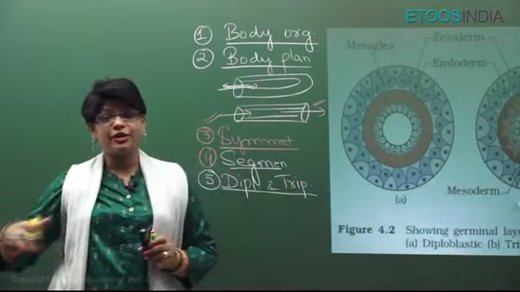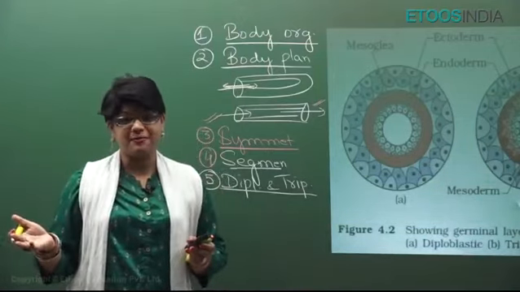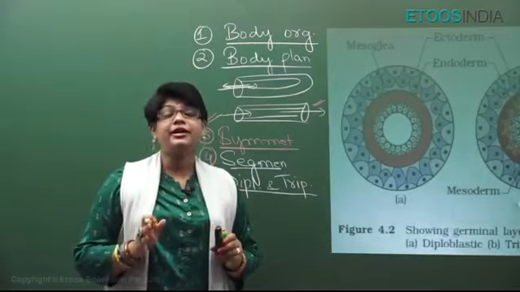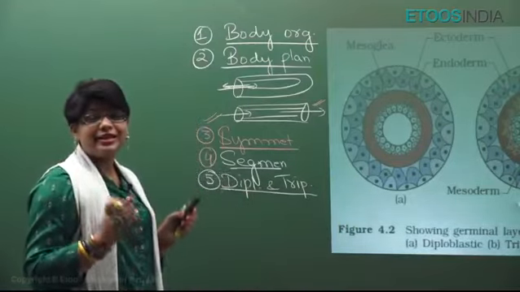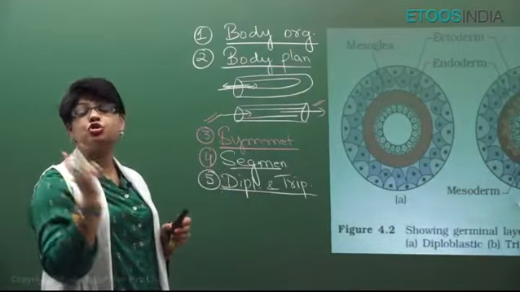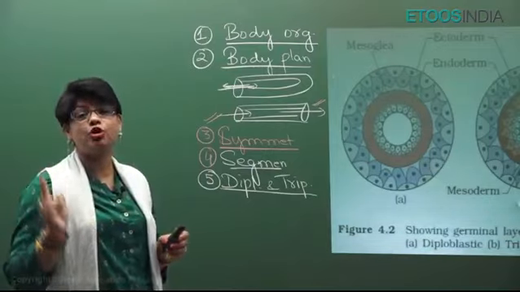So, Porifera will not have diploblastic or triploblastic. No, it cannot have. It is just an aggregate of cells. From Coelenterata, you can find out how many cell layers are there. In Coelenterata and Ctenophora, they have just two germ layers, ectoderm and endoderm. They do not have mesoderm, so they are diploblastic.